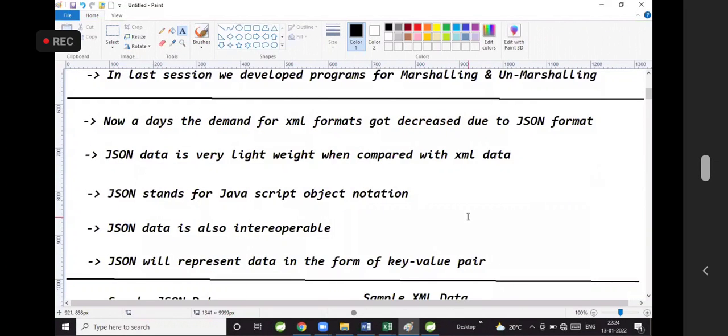Okay guys, what is Jackson? Can you guys revise the notes quickly? What we discussed in today's session? It's very important.